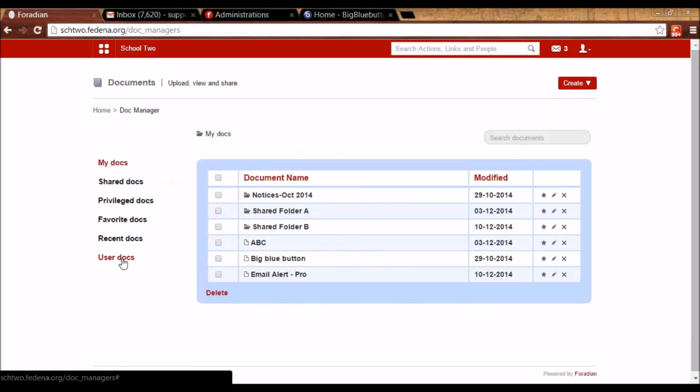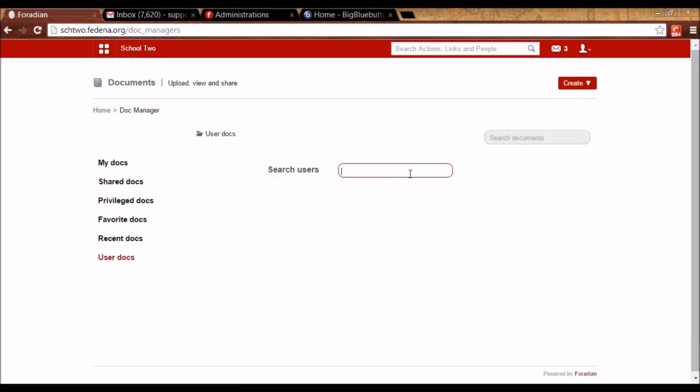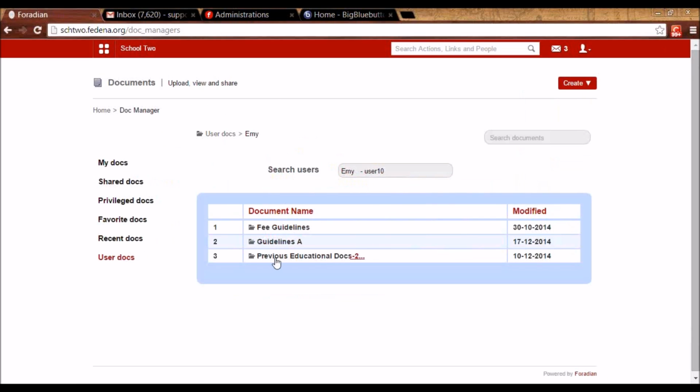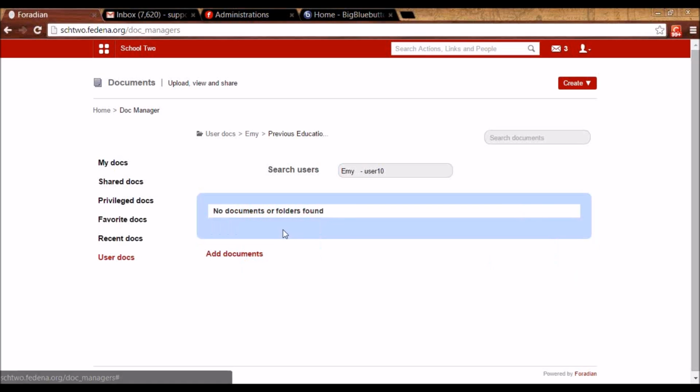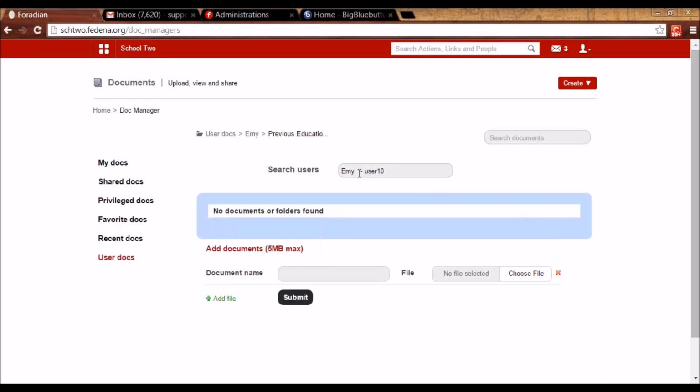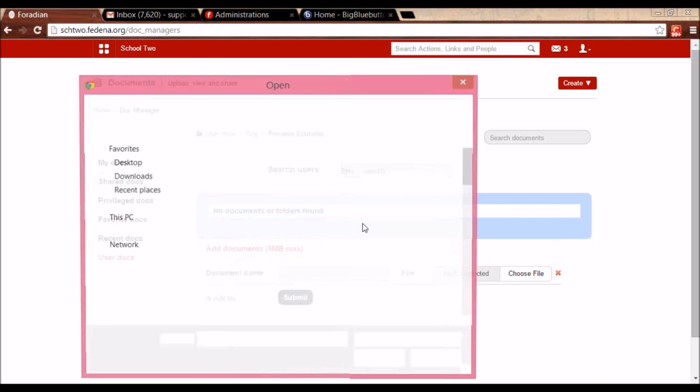I can go to user docs option here, search the student, so this is the student, and you will see the 3 docs, user specific docs that I've already created are appearing. Let me click on one of them and I can add documents which are specific to user 10. So similarly, let me choose a file and show you.